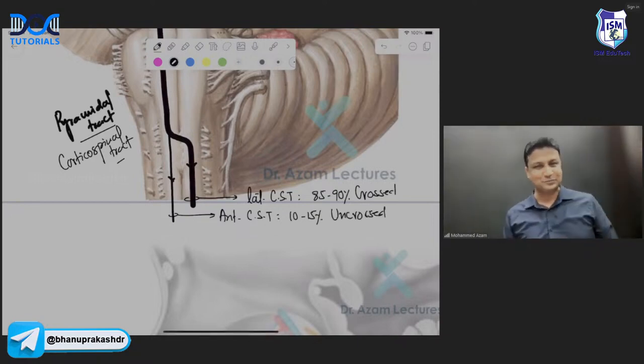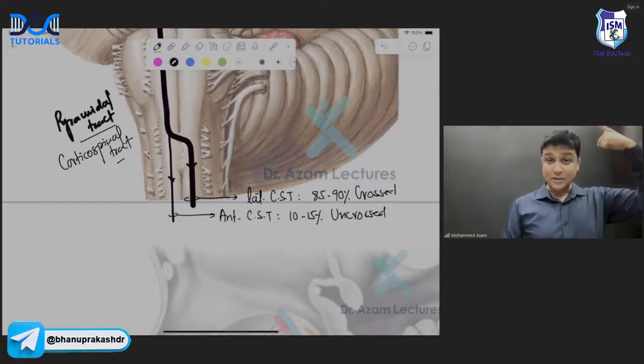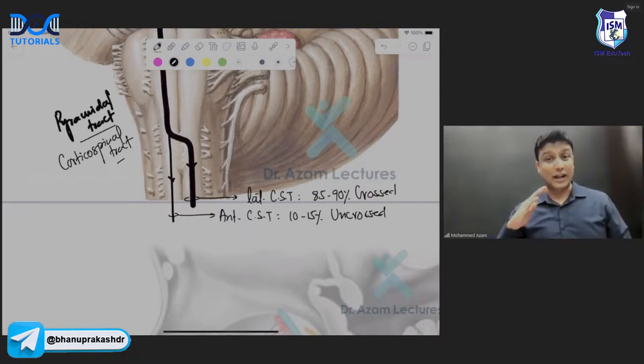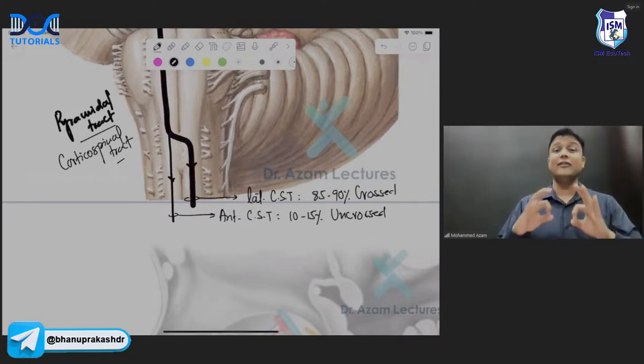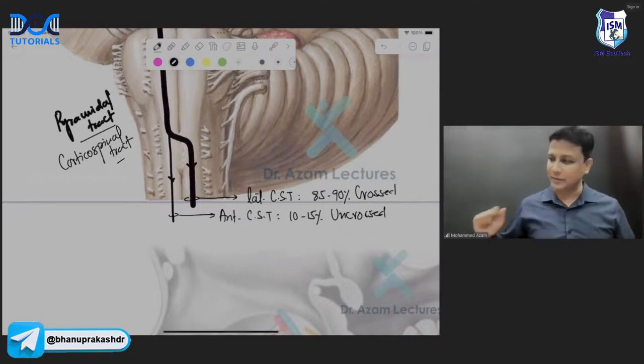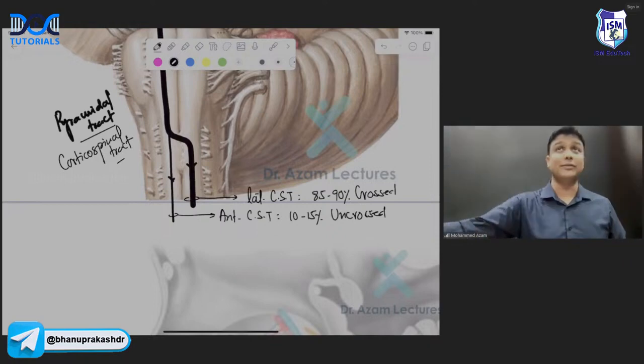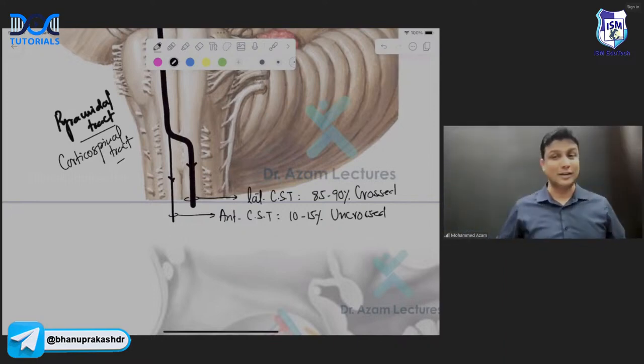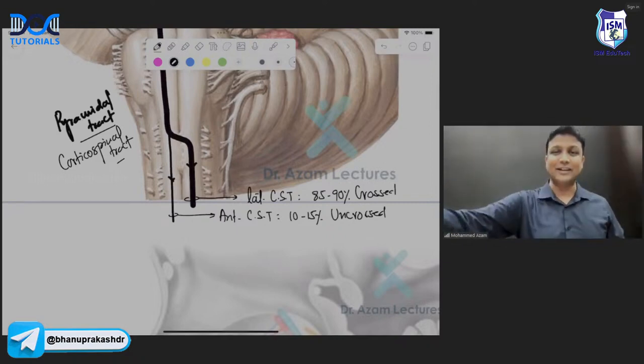Crystal clear. So pyramidal tract is known as corticospinal tract. We are done with another name. How many types are there? There are two types, lateral and anterior. Lateral will have how many fibers? 85 to 90% of the fibers, and they are crossed. They're coming from the other side. An anterior corticospinal tract will just have 10 to 15% of the fibers, and they are actually coming from the same side only. They're remaining on the same side only, sir. Uncrossed fibers. Are you understanding me here?